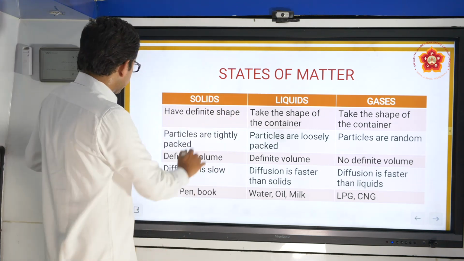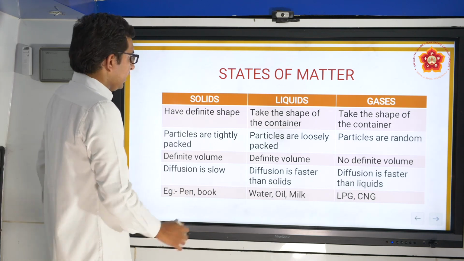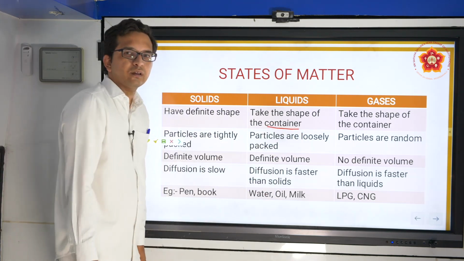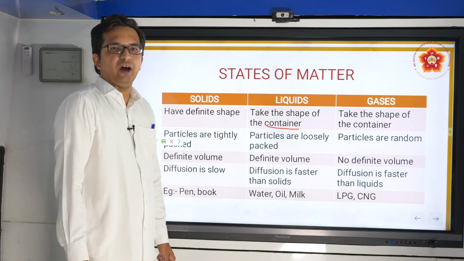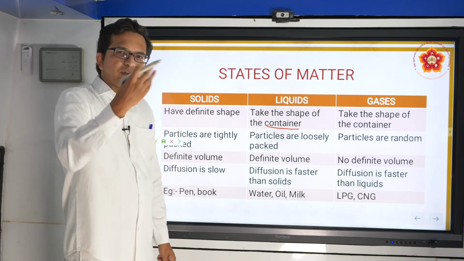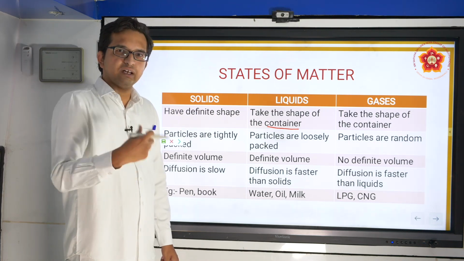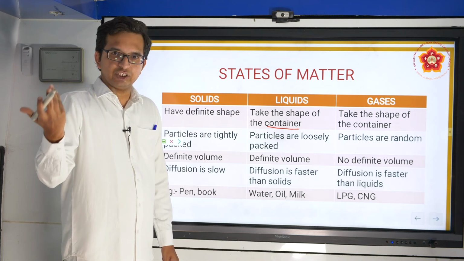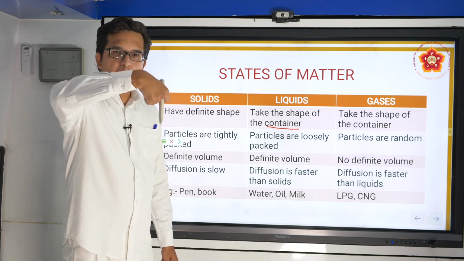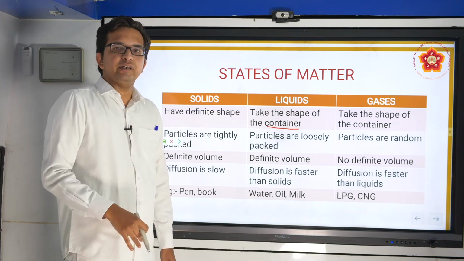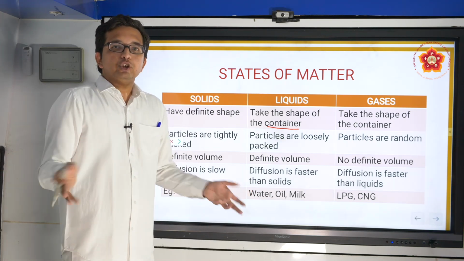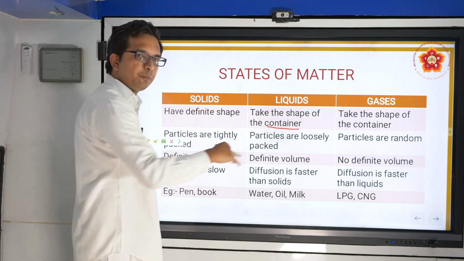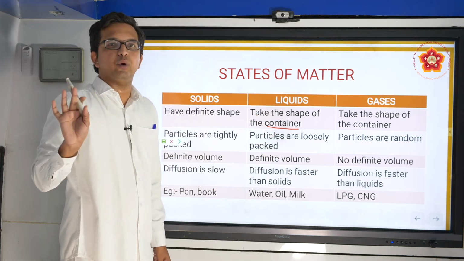But what happens in the case of liquid? In the case of liquid, they take the shape of the container. If you have half a liter of water and put it in a glass, it takes the shape of the glass. You put it in a bottle, it takes the shape of the bottle. You take a bucket and put water in it, it takes the shape of the bucket. So liquids do not have their own shape, but they take the shape of whichever container you add them to.